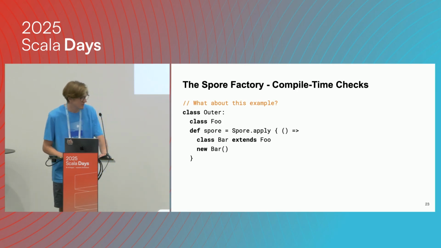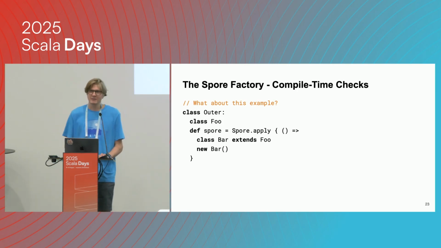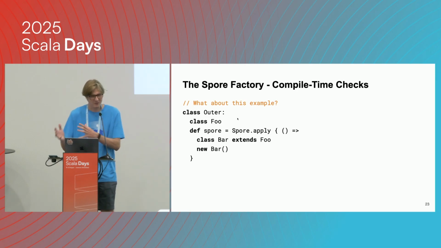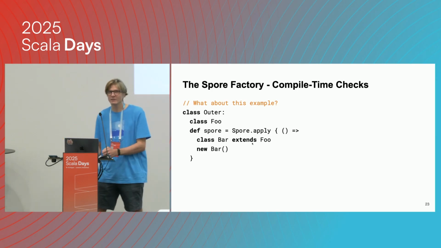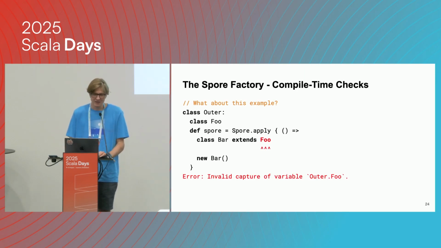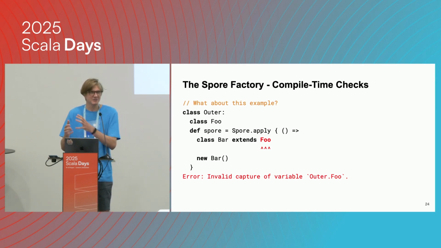Okay, so those are two quite easy examples, but then things get a bit hairy when you start to look at all possible examples you could write, right? So what if we have this? We have some outer class, and then inside of it we have an inner class foo. Then here we return from this method a new spore where we define a class bar which extends foo, and we return an instance of bar. So do we capture anything here? Maybe, maybe not. But actually, this should not be okay, right? Here we're capturing a reference to this outer thing still.